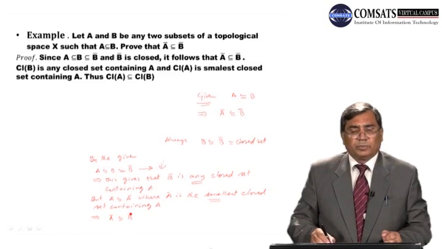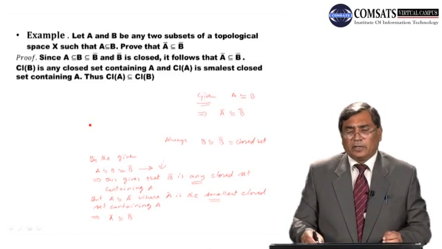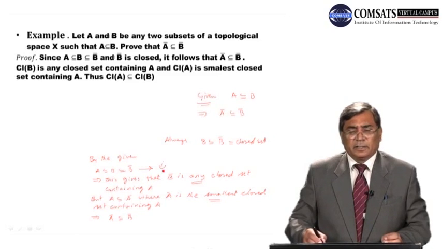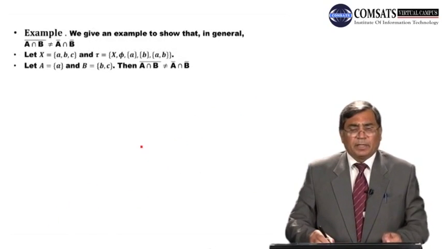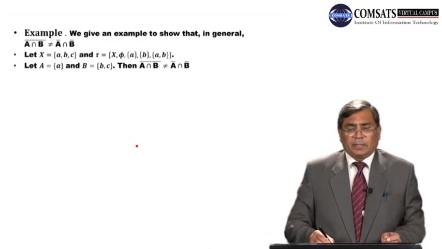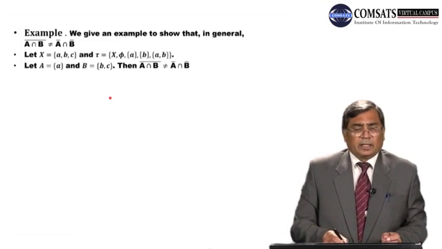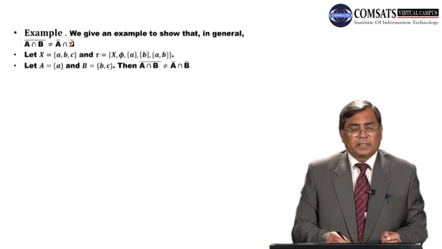So this is what we need to prove, that closure of B is any closed set containing A, and closure of A is the smallest closed set containing A, thus closure of A is contained in closure of B. Right, dear students? We give an example to show that in general, closure of A intersection B is not equal to closure of A intersection closure of B.